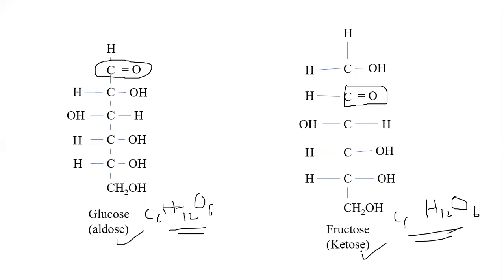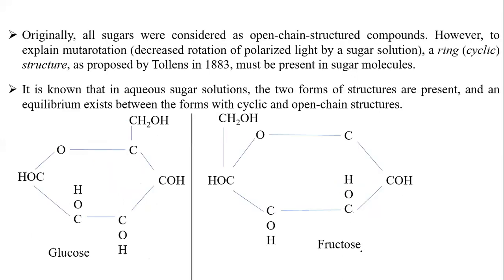As I said, students, this is the open chain compound, but closed chain compounds also exist. Originally all sugars were considered open chain compounds. In biochemistry we usually read about open chain compounds only. However, to explain mutarotation, which is detected by polarized light in sugar solutions, ring compounds, cyclic structures, were proposed by Tollens in 1883. He proposed that some cyclic structures must be present in sugar compounds.